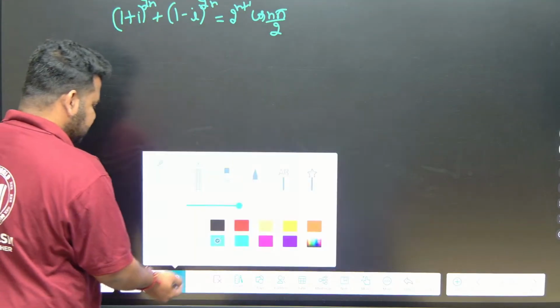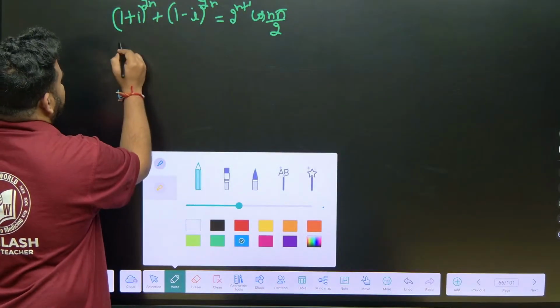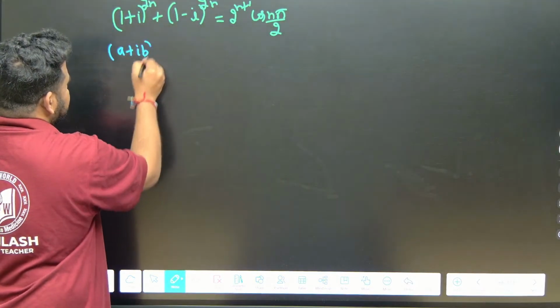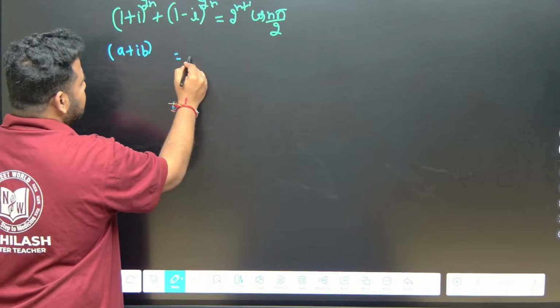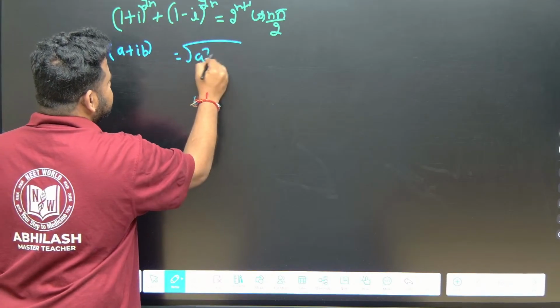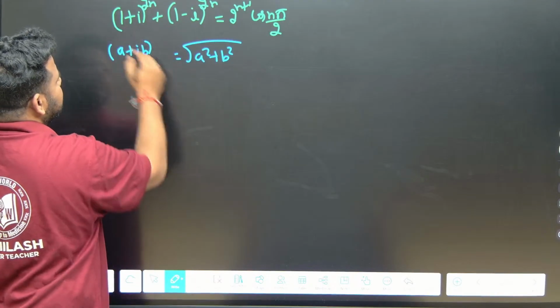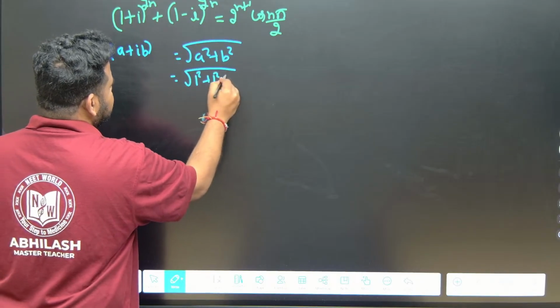So see here, first understand here. See, whenever we have a complex number a + ib, its magnitude can be written as the square root of a square plus b square. So here what is the magnitude? That is square root of a square plus b square. This gives us 1 square plus 1 square, that gives us root 2.